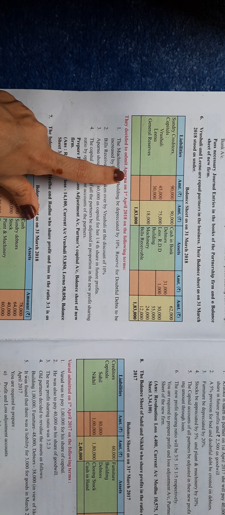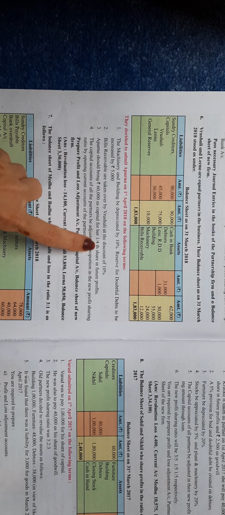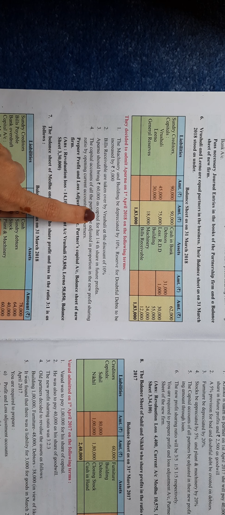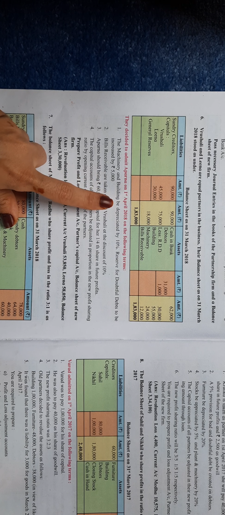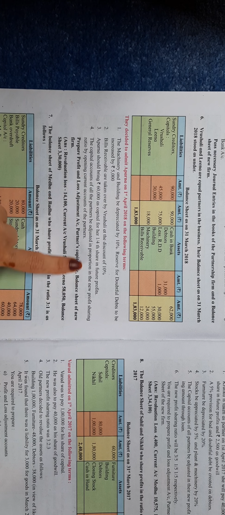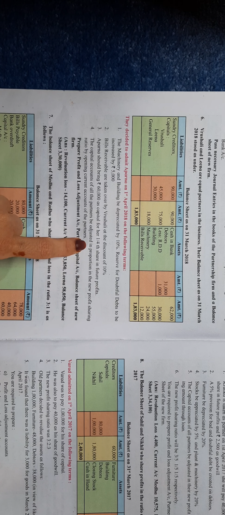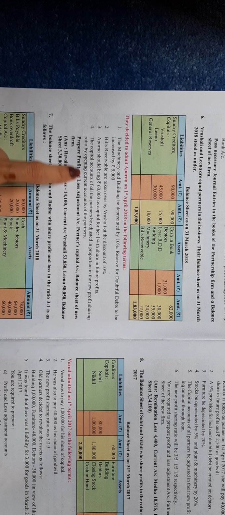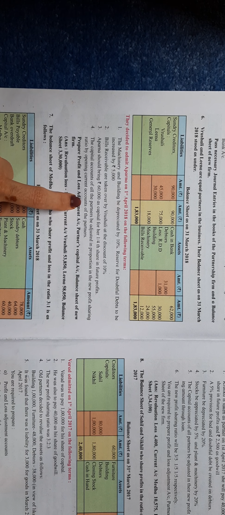Aparna is the new partner and all the adjustments are given. Aparna's share is 1/4 and she has brought 60,000 rupees as her capital. The adjustments are for appreciation or depreciation of some assets. Lastly, it is written that the capital accounts of all the partners are to be adjusted in the proportion of the new profit sharing ratio. It means we have to calculate the new profit sharing ratio, and it is adjusted by opening the current account of the partner.